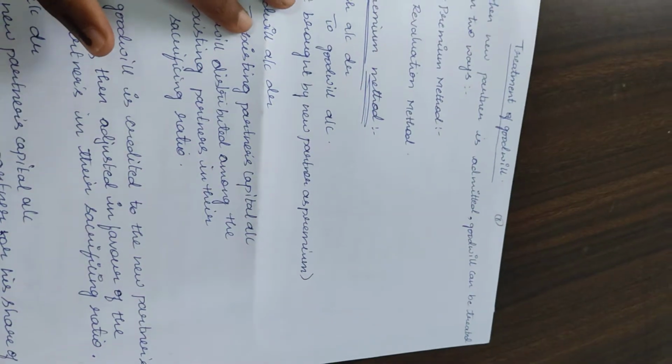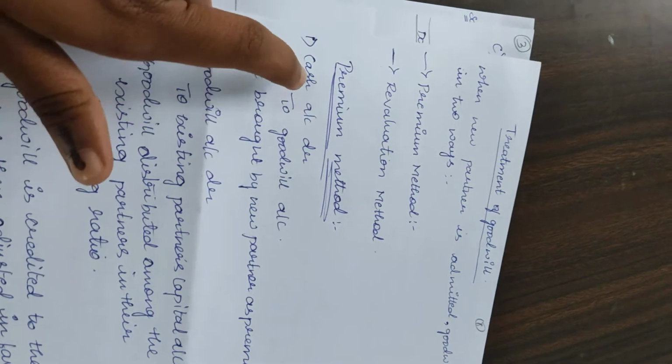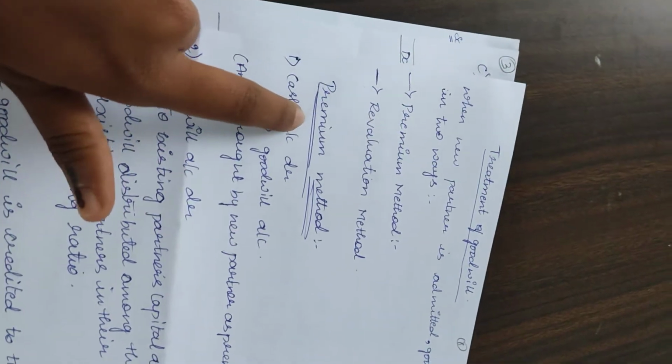In last class we have learnt about the valuation of goodwill. In today's class we will be learning about the treatment of goodwill. So, treatment of goodwill. When a new partner is admitted, goodwill can be treated in two ways. That is, one, the premium method and two, the revaluation method. First let us see what is the premium method.